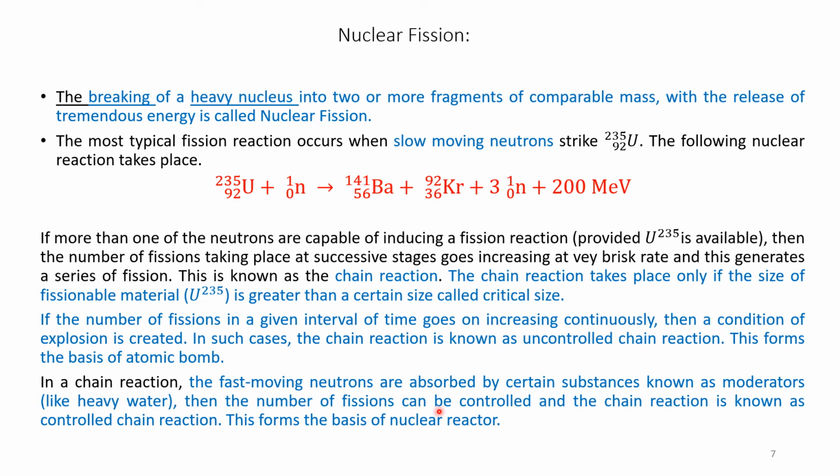Then the number of fissions can be controlled, and the chain reaction is known as a controlled chain reaction. This forms the basis of a nuclear reactor. Thus, if the chain reaction is uncontrolled, it becomes a bomb. If it is controlled, it becomes a nuclear reactor.